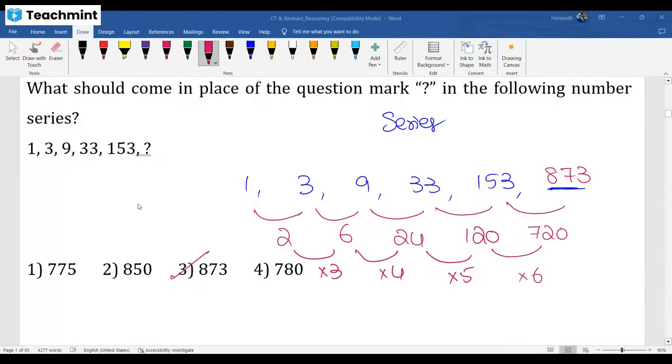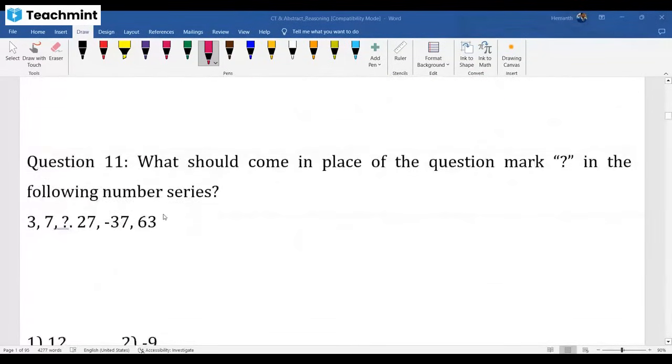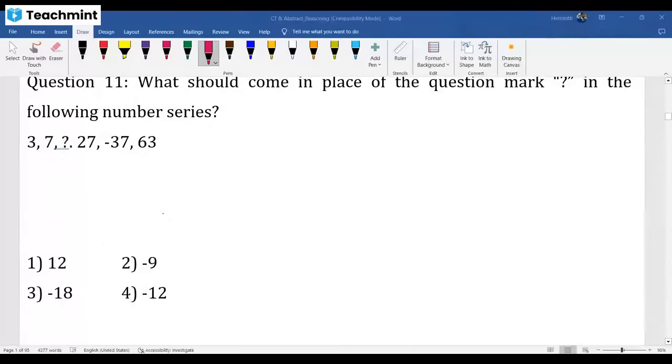Now check it out. Hope you are done with this. See the next one. Again, a series related question. We'll discuss everything I mentioned related to abstract reasoning and critical thinking next, today if time permits, or else in the next session. Don't worry, we'll cover everything. You have minus 37, try to identify that. I already mentioned, if you don't get any logic, try to take differences. That will help you out.